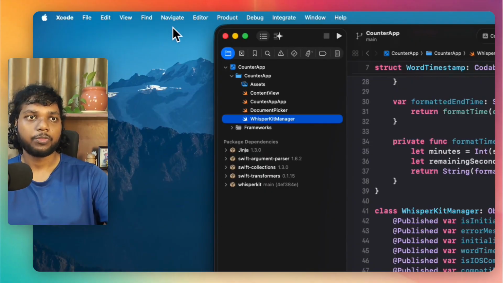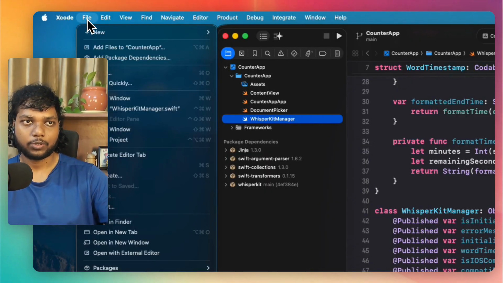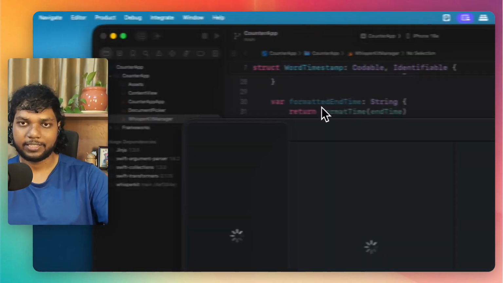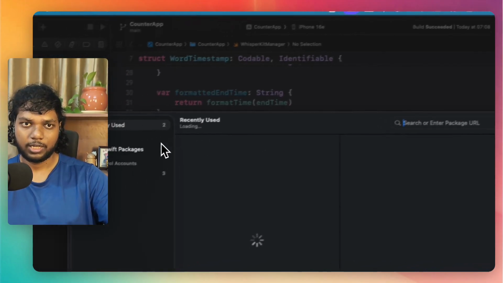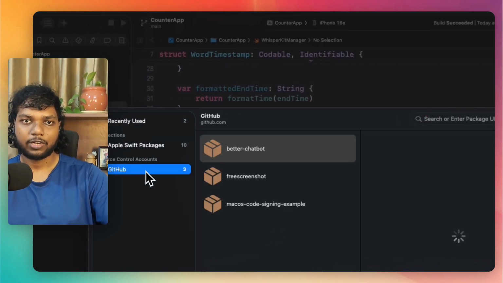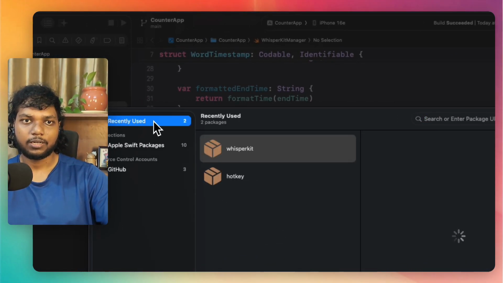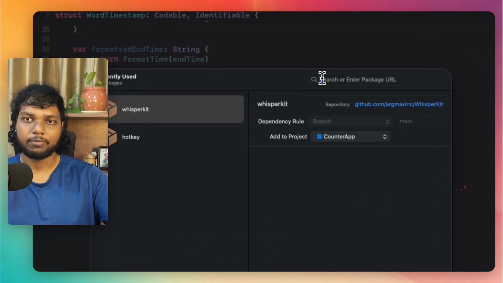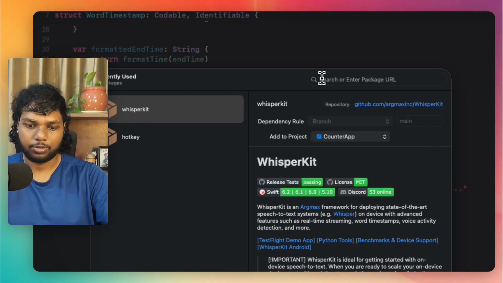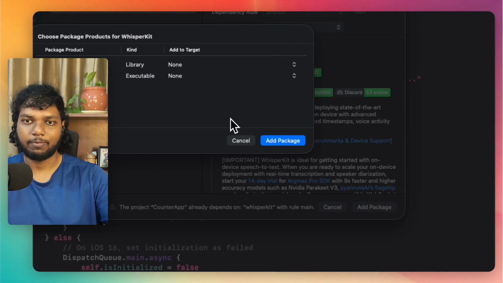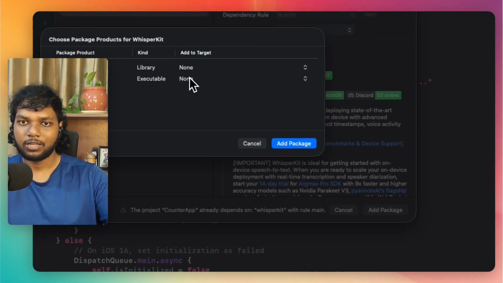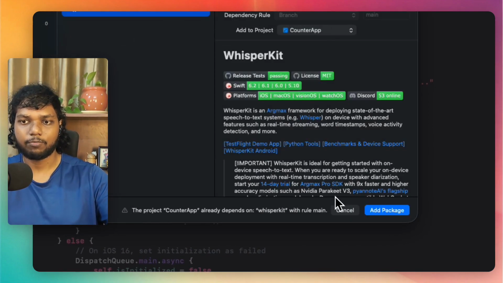Now what you have to do. First of all, go to File, and here go to Add Package Dependencies. In the package dependencies, you can go to GitHub and recently used. You have to type the item which you need. So I will type whisper because WhisperKit is there. I will just select WhisperKit and add the package, and it will add both packages to my particular repository.